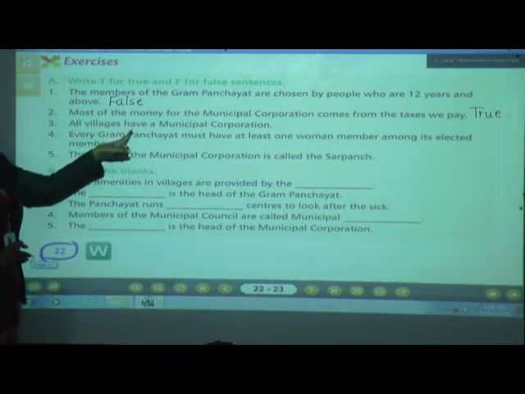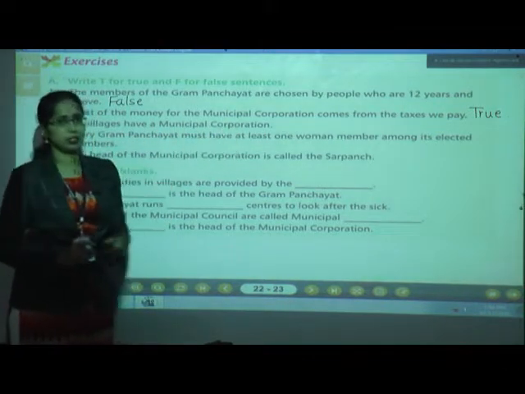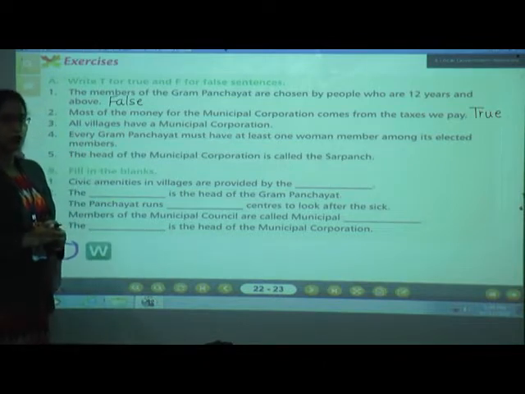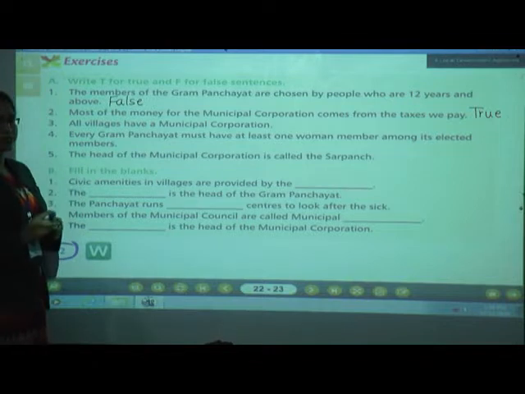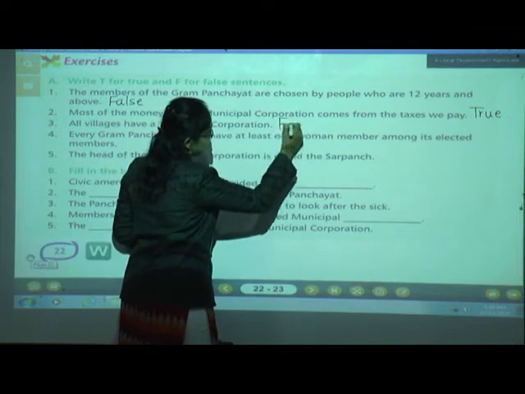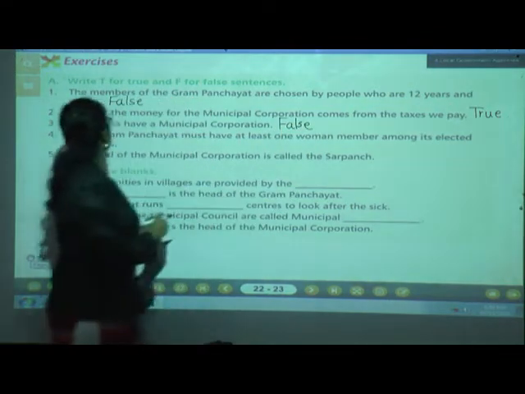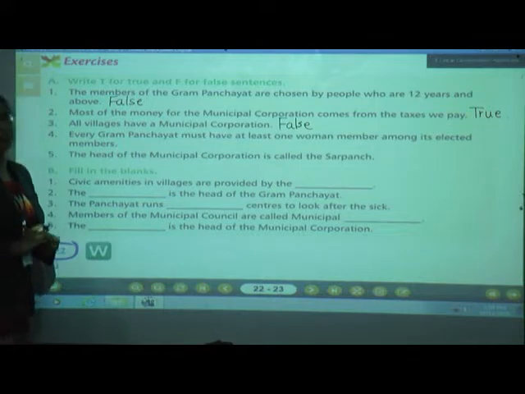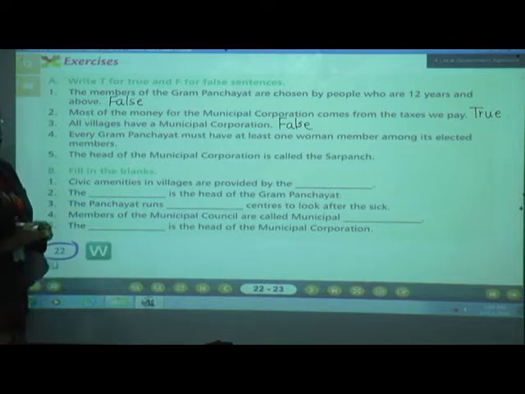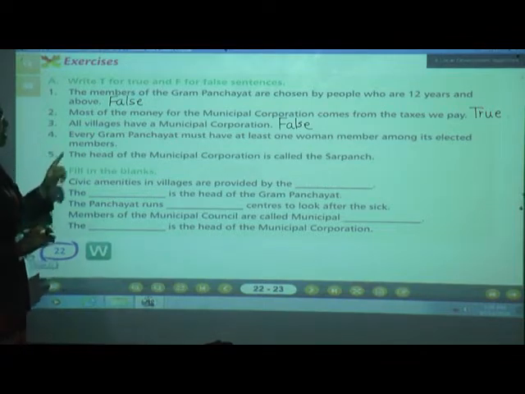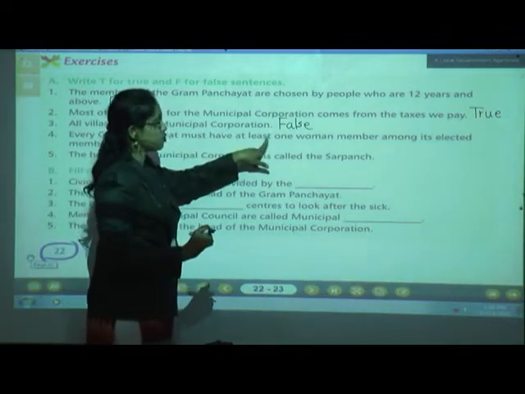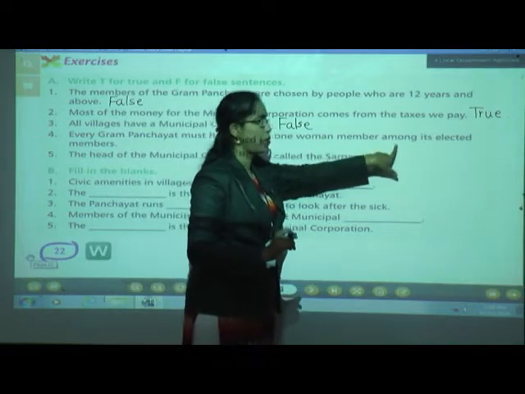Now let's see the number 3 question. All villages have a municipal corporation. Yes children, all villages, they are having a municipal corporation. Is it true or false? Yes, the answer is false. What will be the correct answer? In all villages, they have a Gram Panchayat. And where can you see a municipal corporation? In towns and cities.